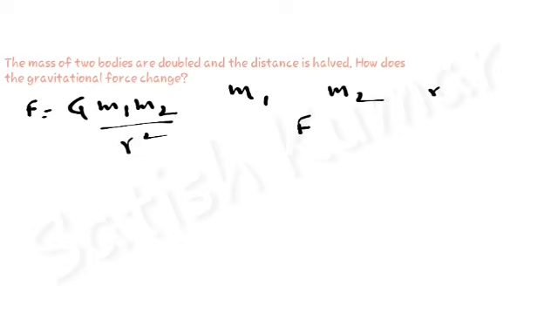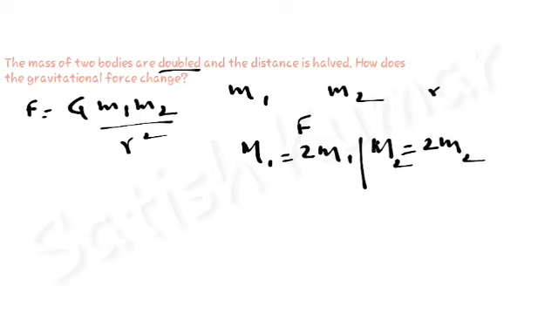And in second condition, the mass of two bodies are doubled. Let the mass of the first one after doubling, let it is capital M1, given it as it is doubled to the initial one, so 2m1. In similar way, let the mass of the second body is capital M2, and this is nothing but 2 into small m2, because these masses are doubled and the distance is halved.